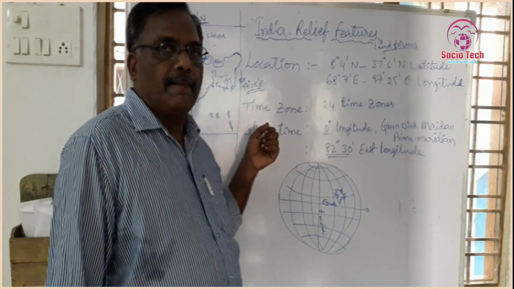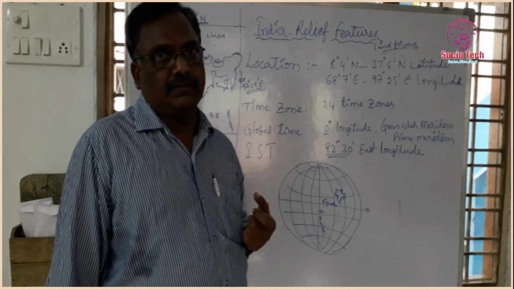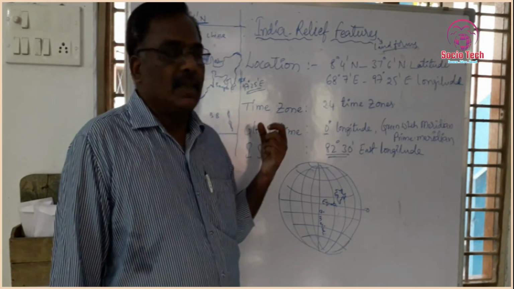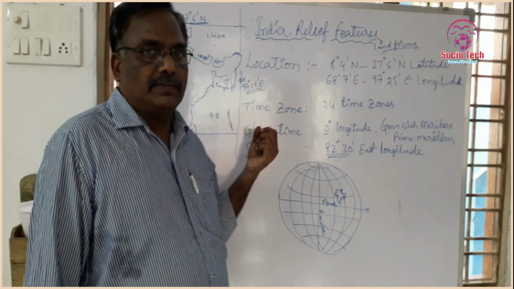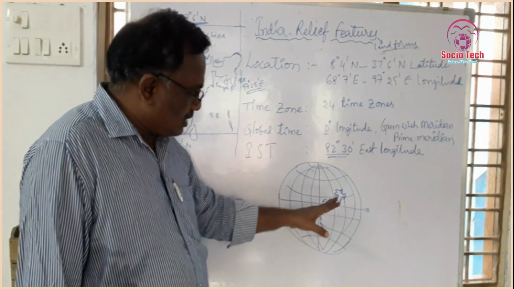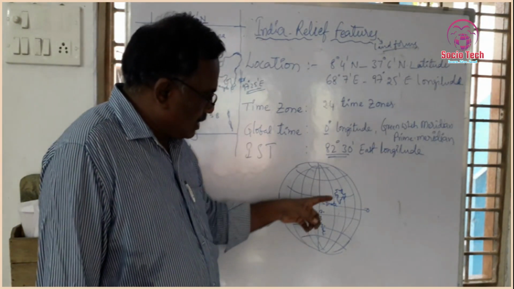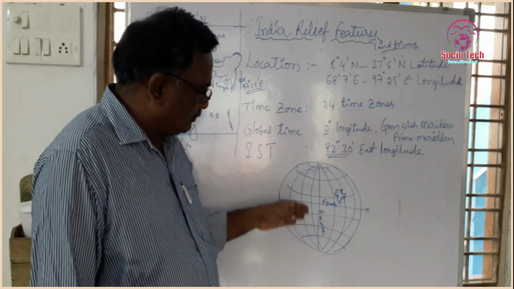Then first of all, India's location. So where is it located? You see, children, here on the globe, India is located in the northern hemisphere.